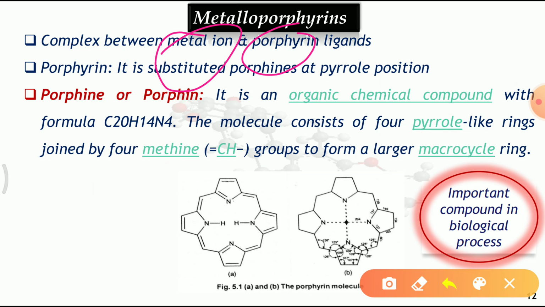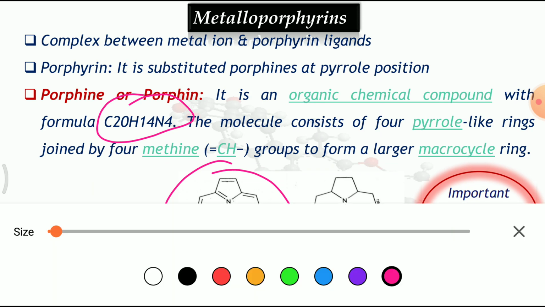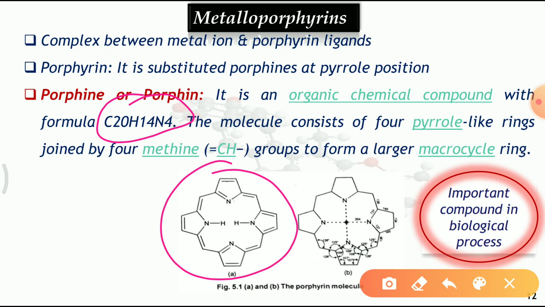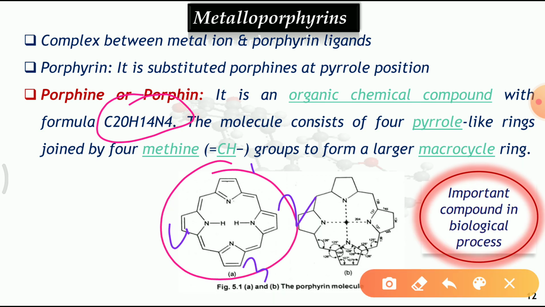Porphyrin is a derivative of porphine. Porphine is actually an organic chemical compound with the molecular formula C20H14N4. This porphyrin contains four pyrrole-like rings. This is ring number 1, ring number 2, 3 and 4. These four pyrrole-like rings are connected with four methine groups, methine group 1, 2, 3 and 4, which are very important, and these four methine groups bind the four pyrrole rings.